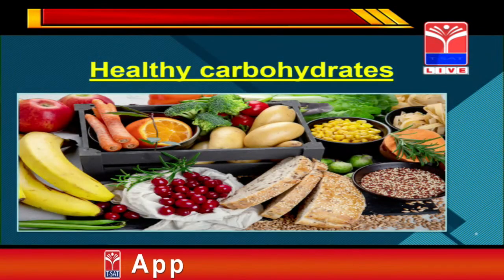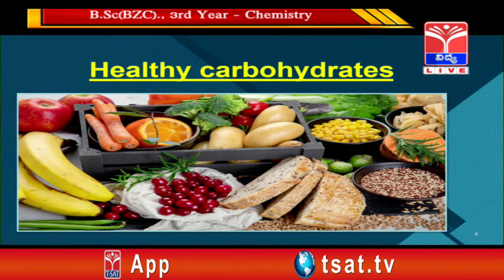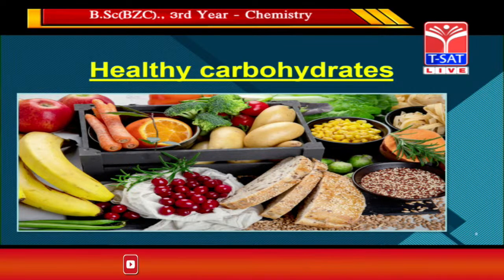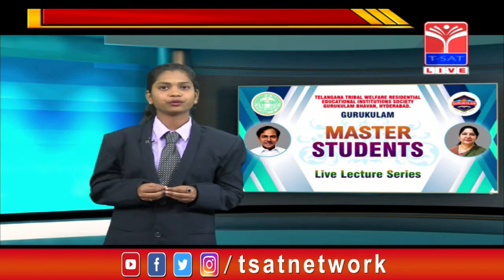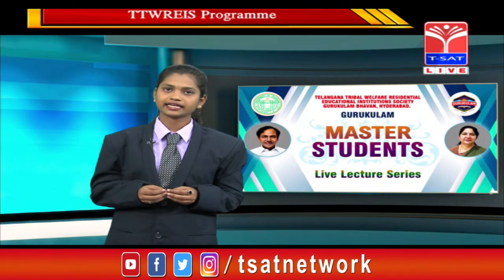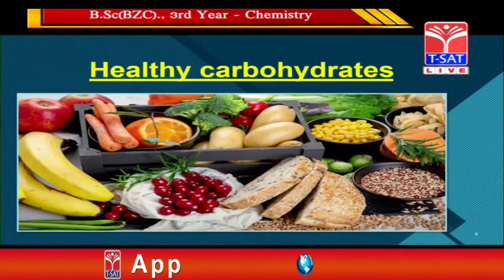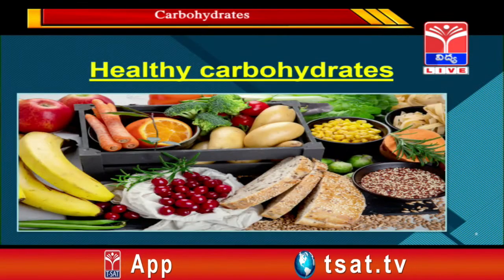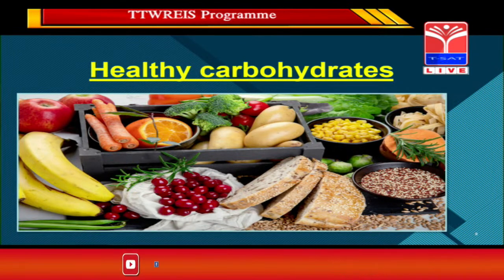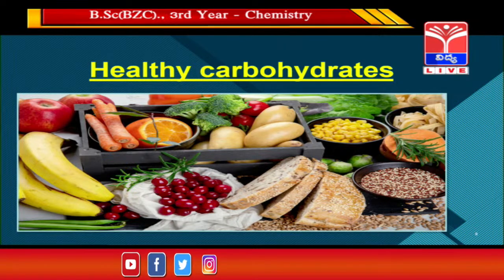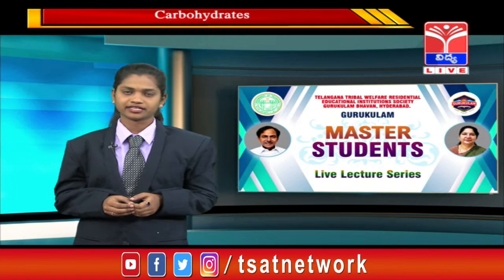Not only fruits and vegetables, carbohydrates are also contained in oil seeds, grain, pulses, nuts, etc. In fruits, carbohydrates are contained in banana, apple, orange, cherries. Whereas in vegetables, we have potato, tomato, cabbage, cauliflower. These are some examples of vegetables and fruits which contain carbohydrates.